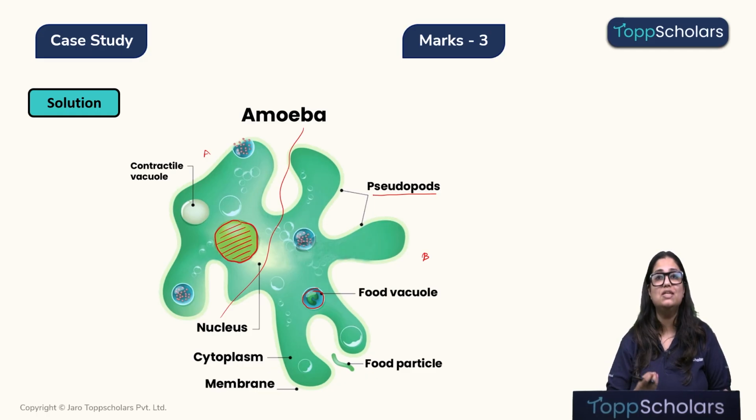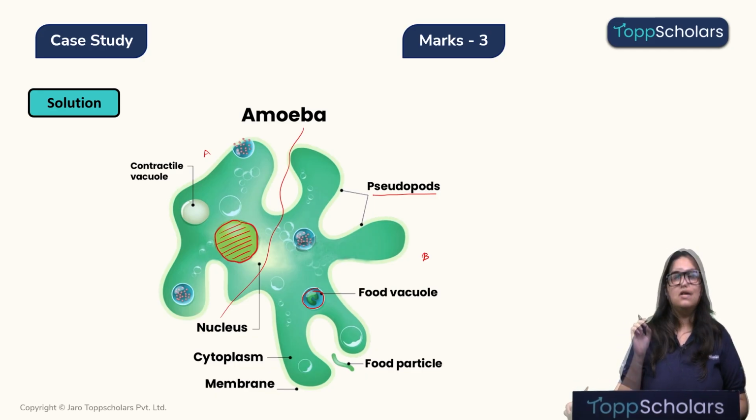So children, the nucleus helps the amoeba to control a lot of metabolism in the body. Along with that, the nucleus also helps in reproduction in amoeba, that is by cell division. Alright. The third question they had asked was, if we remove the mitochondria during this activity, what would happen? Children, if we remove the mitochondria, the amoeba will not be able to produce enough ATPs, and without enough energy, the growth of the amoeba will be slowed down.